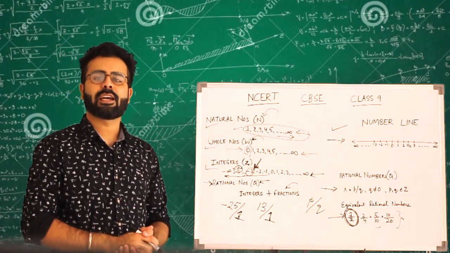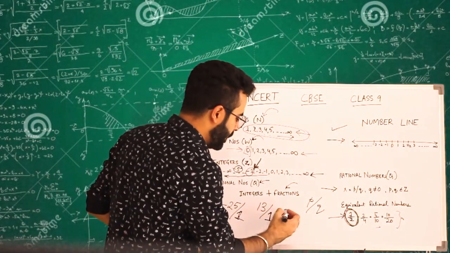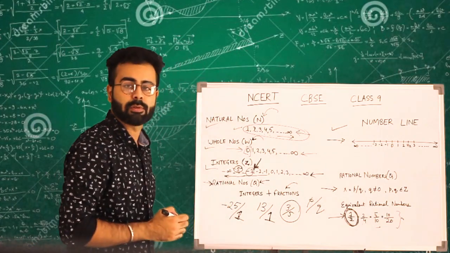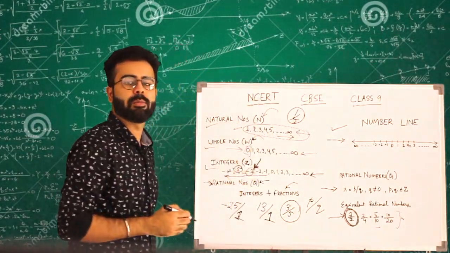Next is, every rational number is a whole number. This statement is false because 3 by 5 is a rational number, but it is not a whole number. 1 by 5 is a rational number, but it is not a whole number.